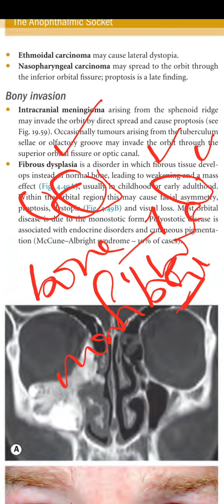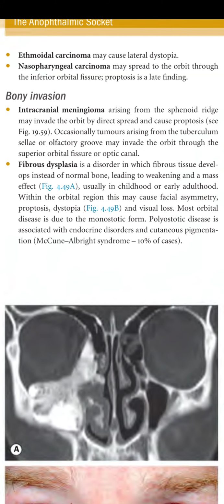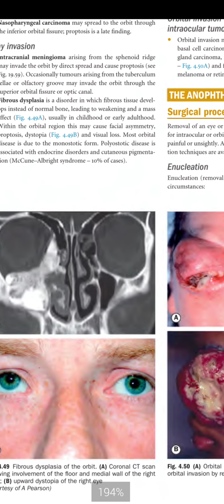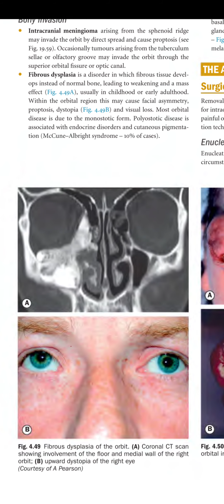So there are two kinds: monostotic and polyostotic. The polyostotic disease is also associated with endocrine disorder and cutaneous pigmentation, and it is known as McCune-Albright syndrome. So this is fibrous dysplasia of the orbit. A is showing the coronal CT, showing involvement of the floor and medial wall of the right orbit. So the floor and medial wall of the right orbit are involved, and B is showing the upward dystopia of the right eye.